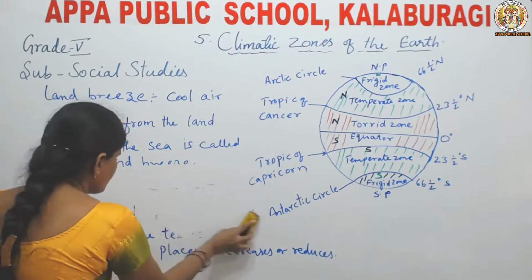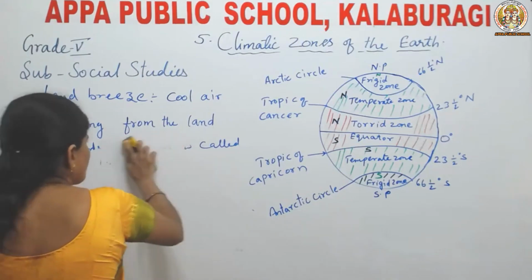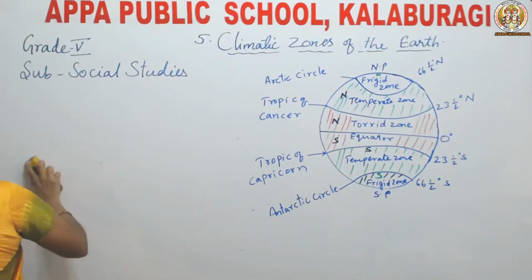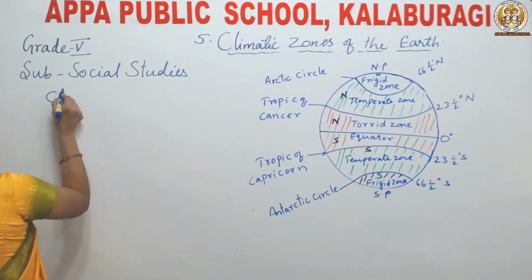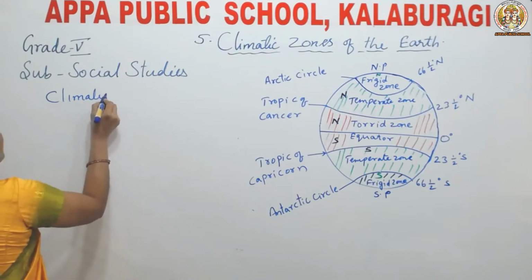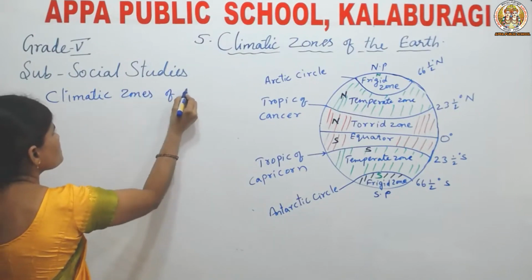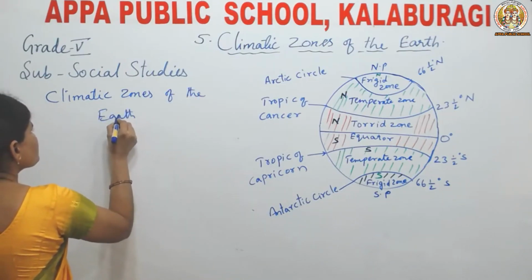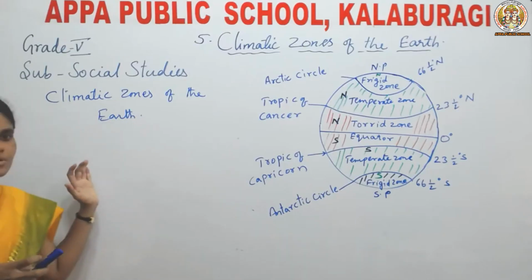Okay. Now next is climatic zones of the earth. Next is climatic zones. Climatic zones of the earth. What are the climatic zones of the earth?